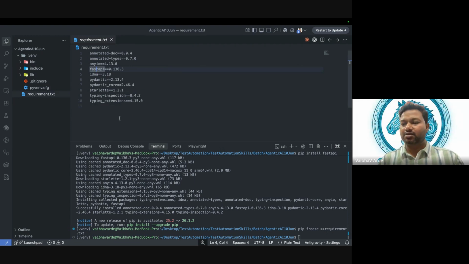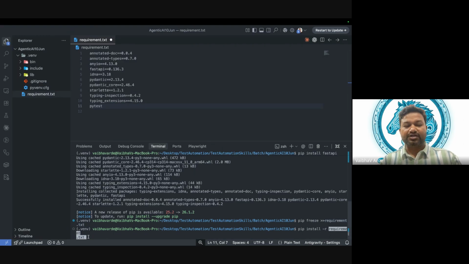But this is a tedious way. In the Python world, how does everybody work? Let's say I want to install pytest. I will just write pytest over here, and then say pip install -r. I think I forgot the command. Pip install -r and the name of this file, requirements.txt. If I do it like this, pip install -r requirements.txt.